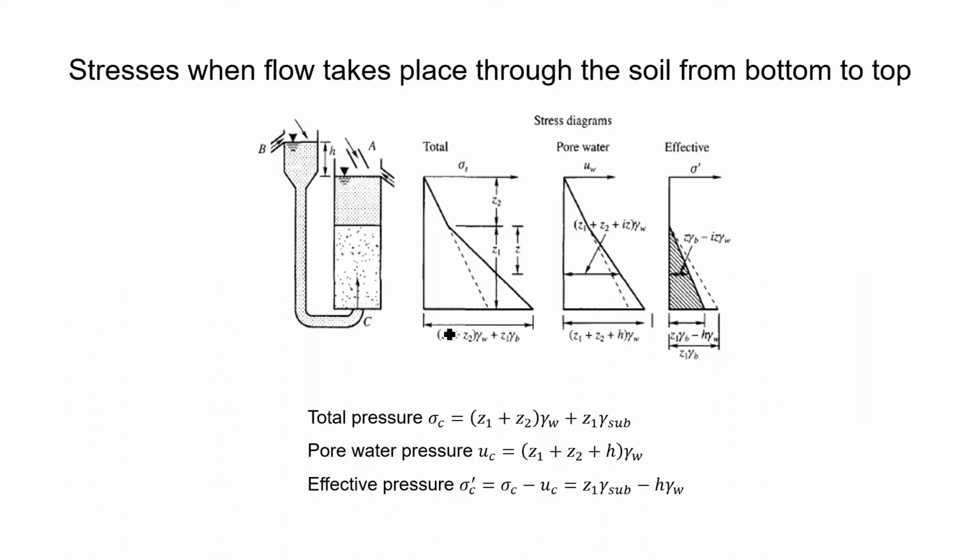Now, the third condition, when the flow is taking place from bottom to top, that is in the vertical upward direction, then the effective stress becomes z1 gamma submerged minus h into gamma w. So this is the value of effective stress.